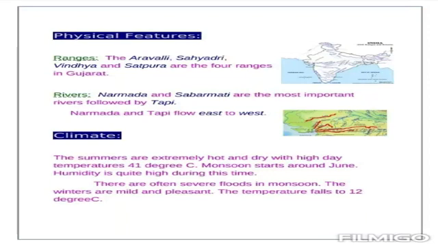Next we know about the climate. Summers are extremely hot and dry with high day temperatures of 41 degrees Celsius. Monsoon starts around June. Humidity is quite high during this time. There are often severe floods in monsoon. The winters are mild and pleasant. The temperature falls to 12 degrees Celsius.